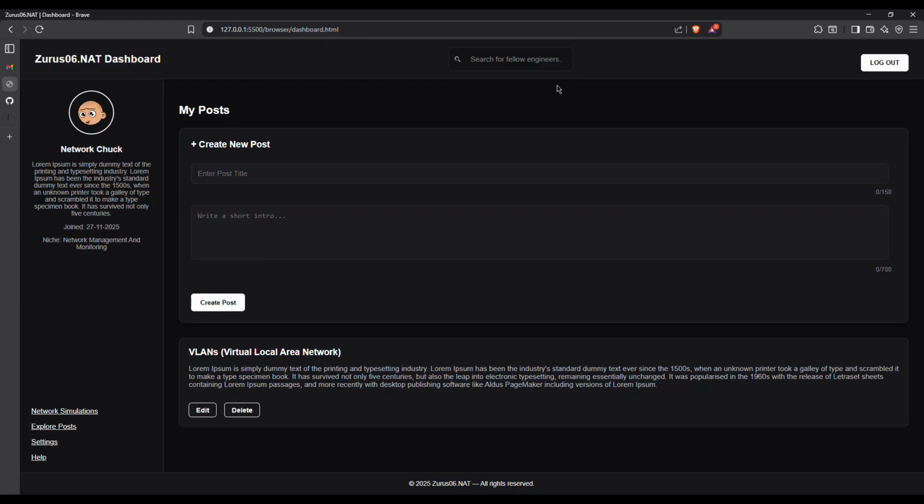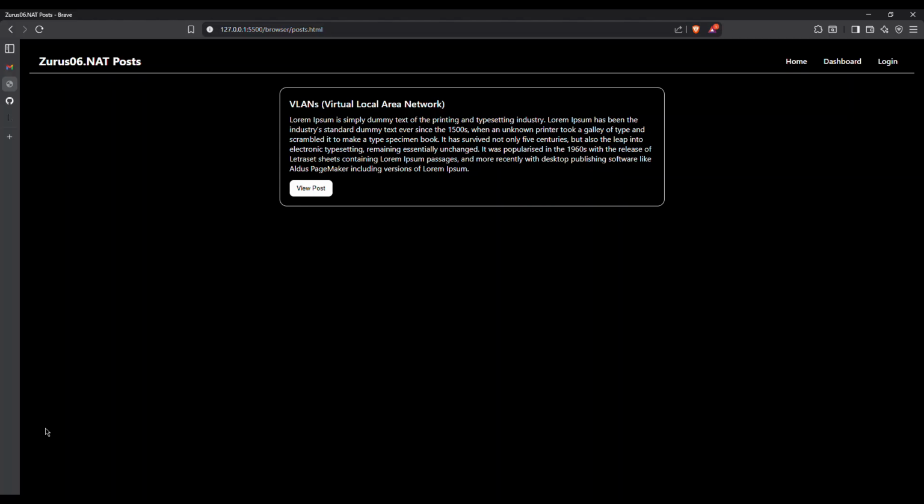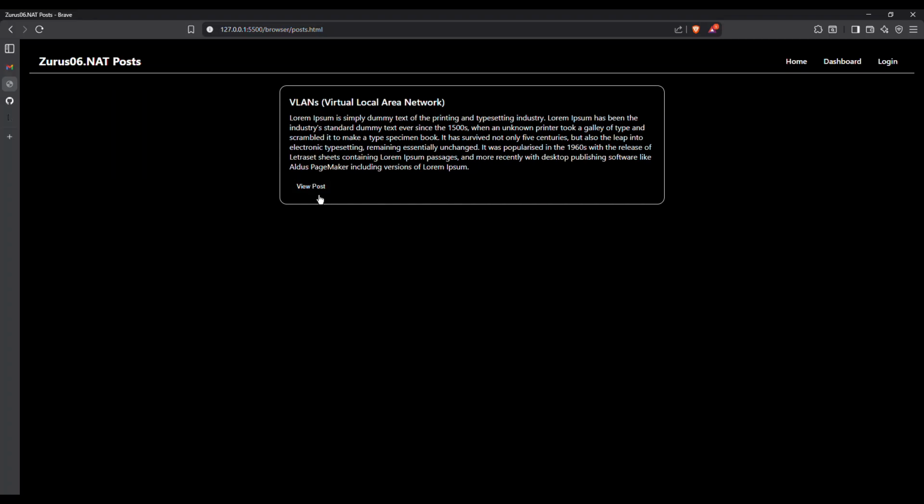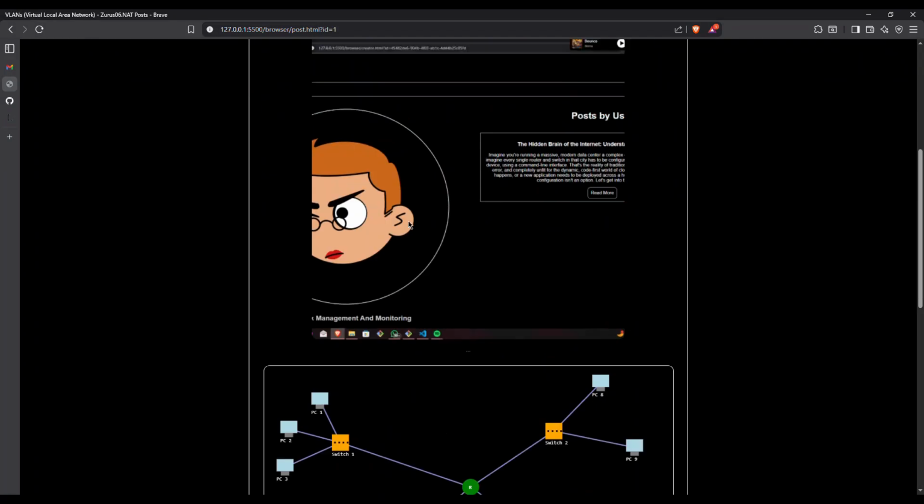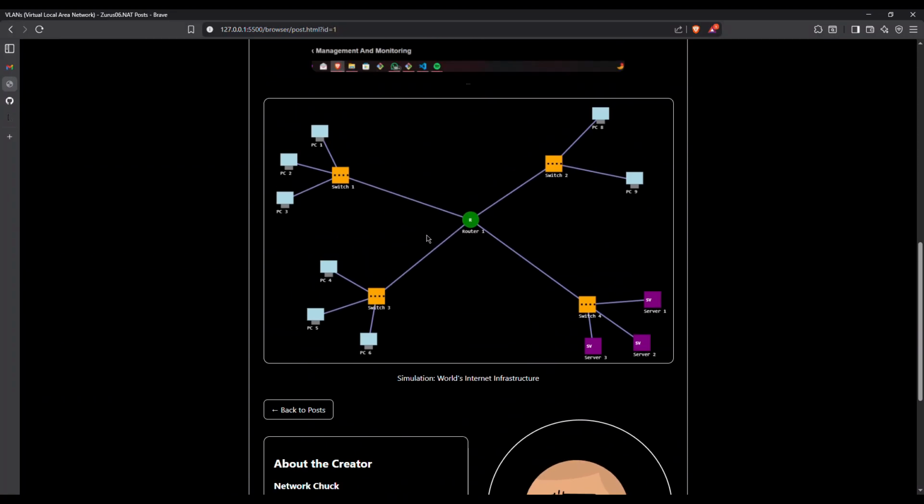Post updated successfully. So glory be to God, we are here. So now let's go to explore posts on this application. It's only one post. We view the post and then voila. Here we can see our simulation looking beautiful and clear, right? A canvas showing our simulation and all the diagrams, all the pieces and everything that we put in our simulation, all of them are showing here. And then we have the name of our simulation looking at us right here.